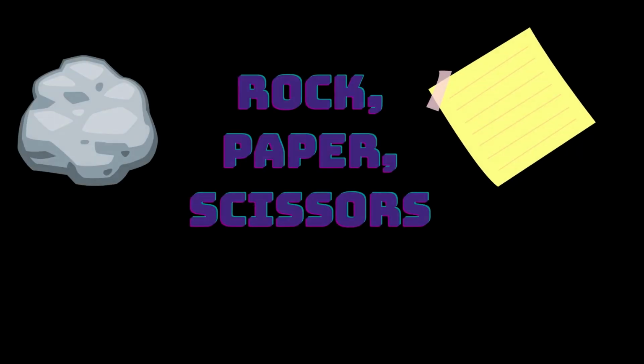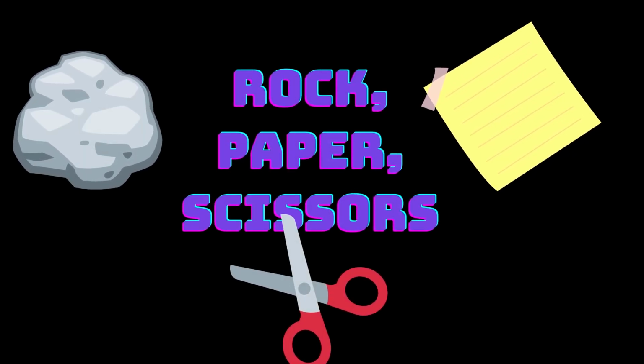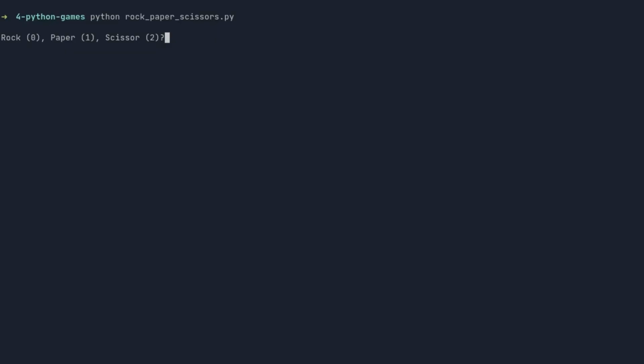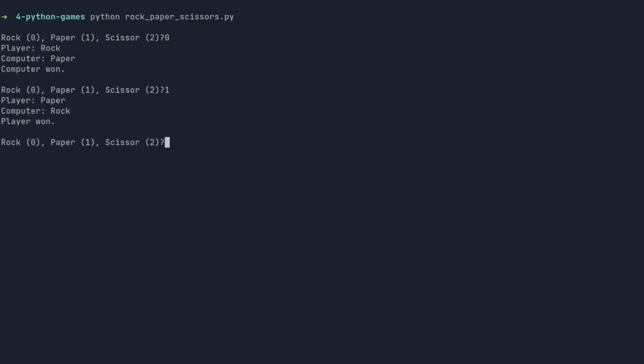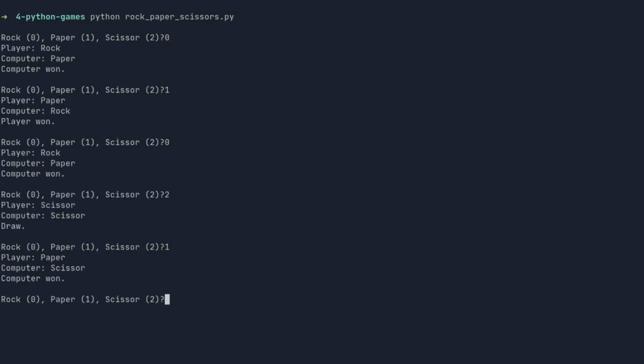The second idea is the classic rock, paper, scissors game where you can play against the computer. The script would ask you to enter a choice and then checks the results and prints if you won or lose.